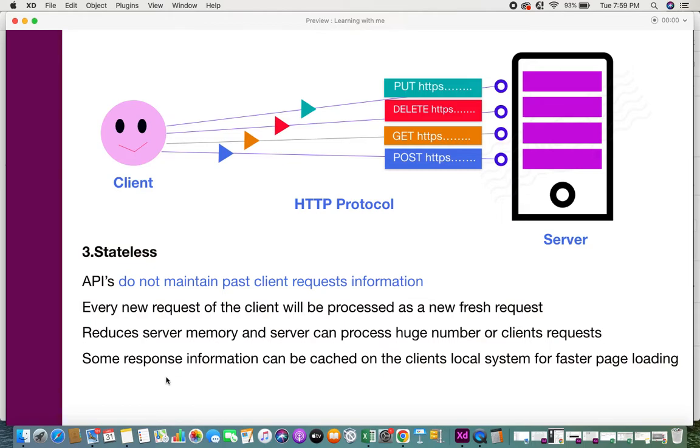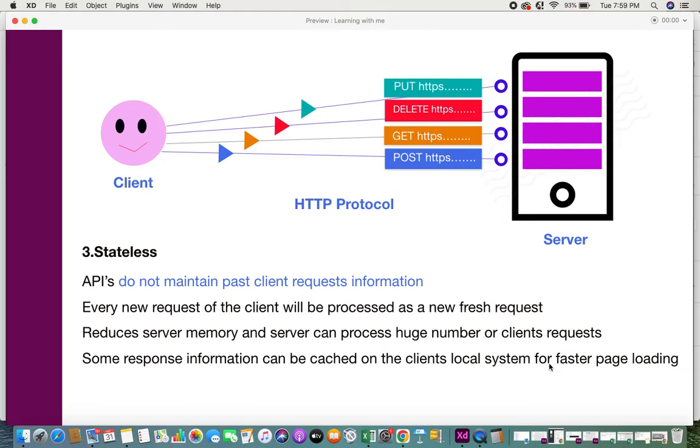And by this particular mechanism, it reduces the server memory, and the server can process a huge number of client requests. Okay, so the server doesn't have to remember anything about a client's request. By this it will reduce the memory requirements that you need to have for a server, and also as the number of clients keep increasing, the number of requests also keep increasing, which means that it can handle the number of requests coming from clients. The processing is also kind of speeded up, and the server doesn't even store information about clients.